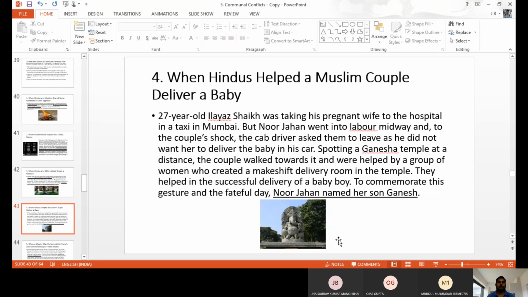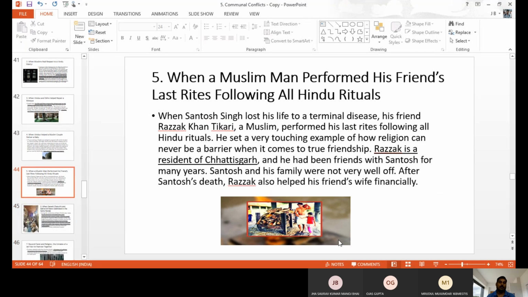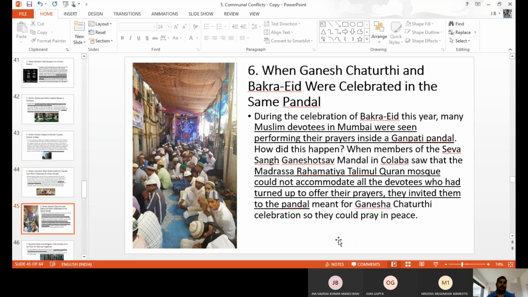When a Muslim man performed the last rituals of his friend, because they were friends. After the death, the Hindu friend made the last rites of the Muslim friend, and the Muslim friend made the last rituals of the Hindu friend. Ganesh Chaturthi and Bakrid also happened in the same pandal, under the same tent, because of the crowd and lack of space. Both religions used the same pandal. That is also an example of communal harmony.